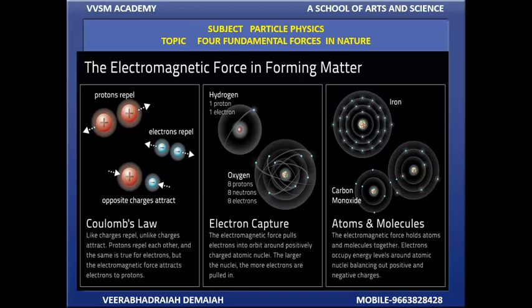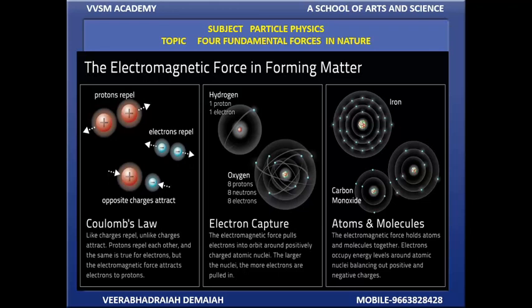As we know from the law of charges, like charges repel and unlike charges attract, which leads to Coulomb's law. Protons repel each other, and the same is true for all electrons, but the electromagnetic force attracts electrons to protons.